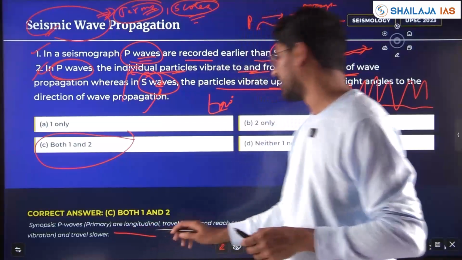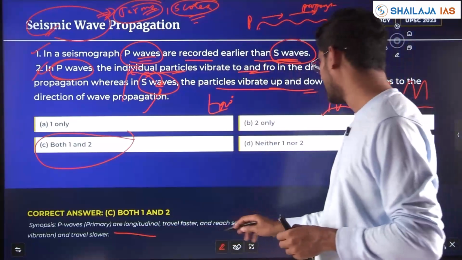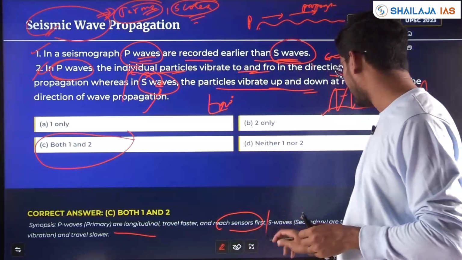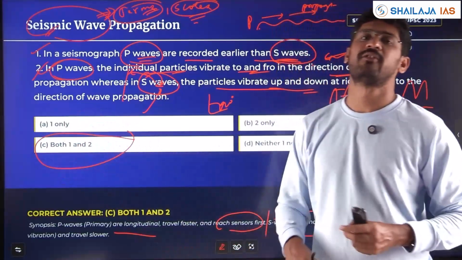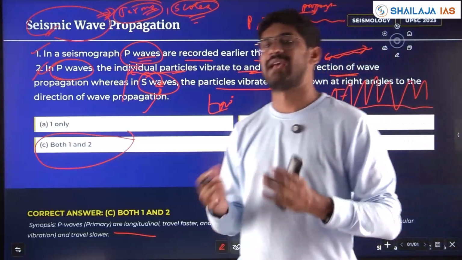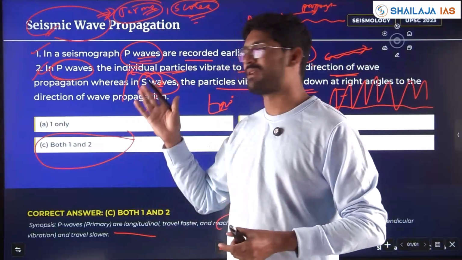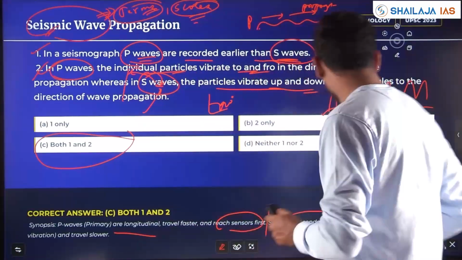So primary waves are longitudinal waves, travel faster, reach sensors first. Secondary waves are transverse, that are perpendicular to the direction of its propagation. You need to know the shadow zones, where questions have come with respect to seismology, earthquakes.